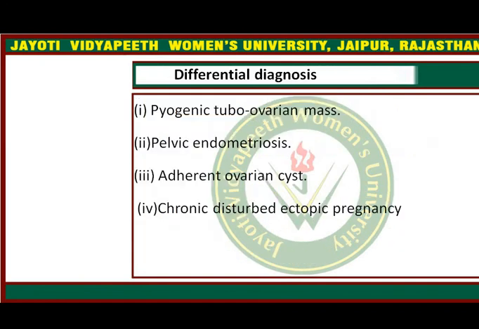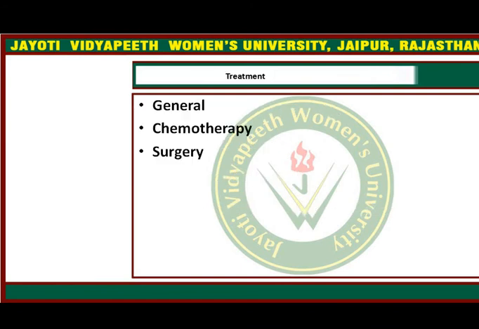Differential diagnosis of a pyogenic tubo-ovarian mass is made with other infections that may cause it, pelvic endometriosis, adherent ovarian cyst, and ectopic pregnancy, chronic disturbed ectopic pregnancy. We have to diagnose clinically also, and by investigation we have to confirm the diagnosis.